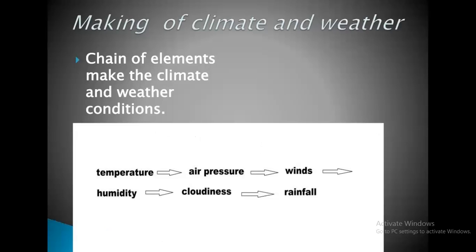So now here we can see the making of climate and weather. A chain of elements makes the climate and weather conditions. As I told you in the first slide, there are elements which are the reasons for making climate and weather. And which are those elements? Temperature, air pressure, winds, humidity, cloudiness, rainfall. These are some of the elements in the chain which make the climate and weather conditions.